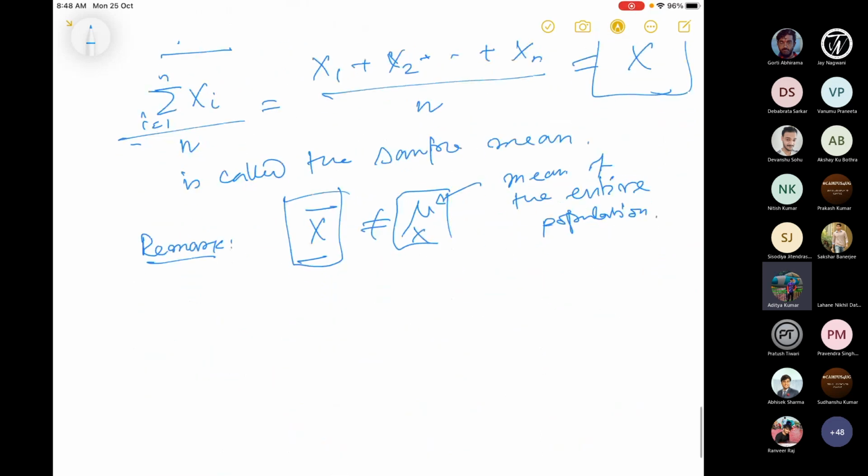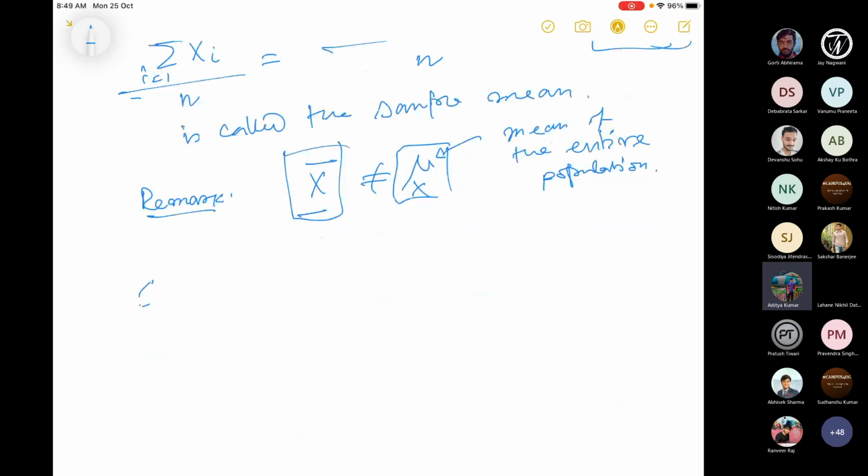Now let us talk about the variance, the sample variance, another statistic. In fact, we'll focus on this particular statistic. We can also talk about the sample median and other things, but those are easy compared to this, and these are of special interest. But if you are interested, you can study those. Very simple. So, sample variance.